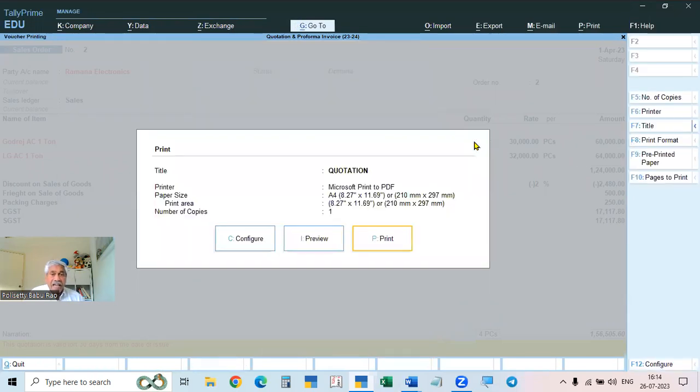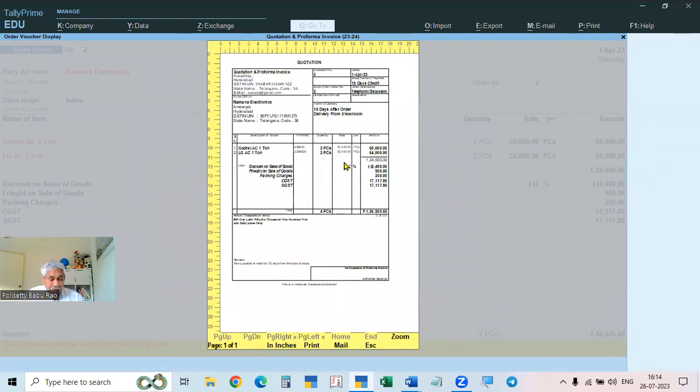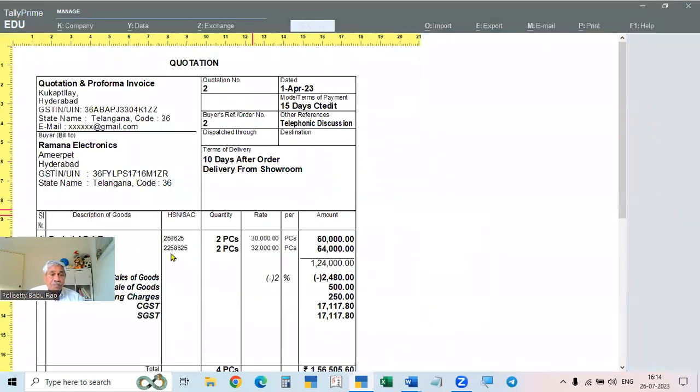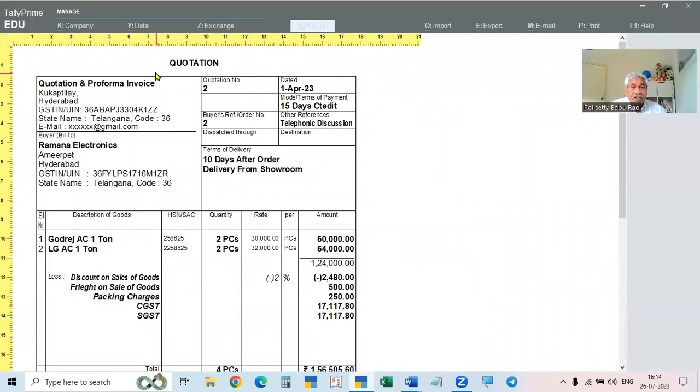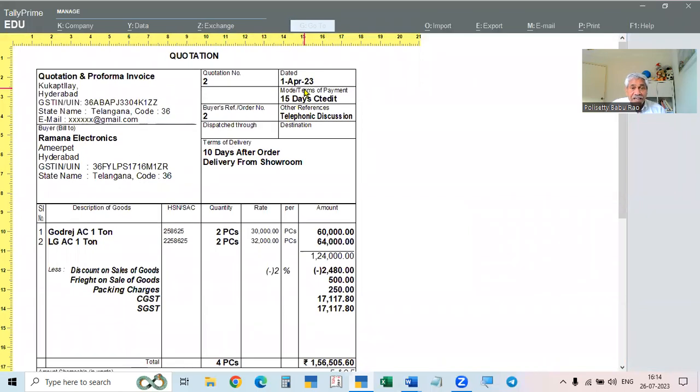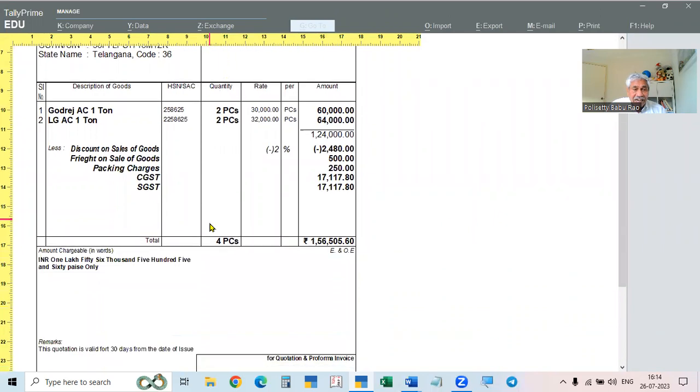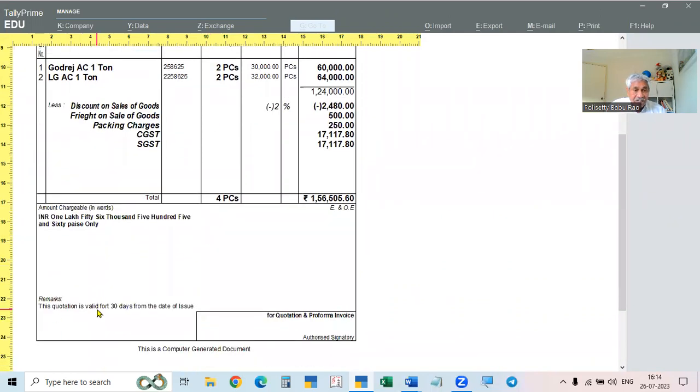So like this, accept this, then go to preview. Here, go to preview, and F4 is the zoom. So you can see everything is given as quotation. That is the sales order. Optional means it is a quotation, and bill to is there, ship to is removed, and all the conditions and everything are shown. And here narration: this quotation is valid for 30 days from the date of issue.